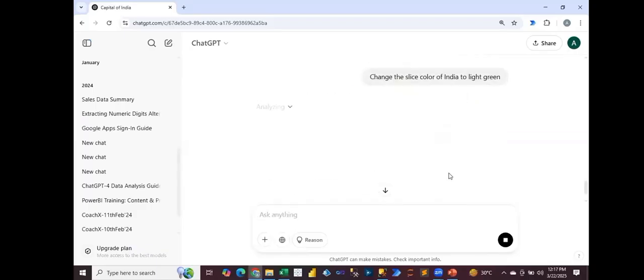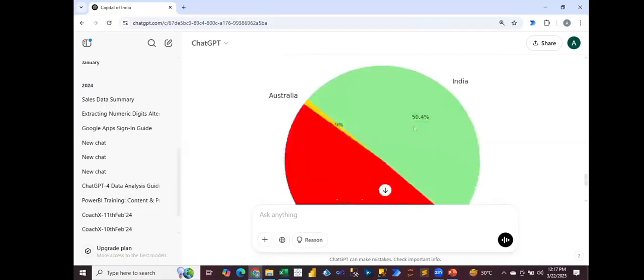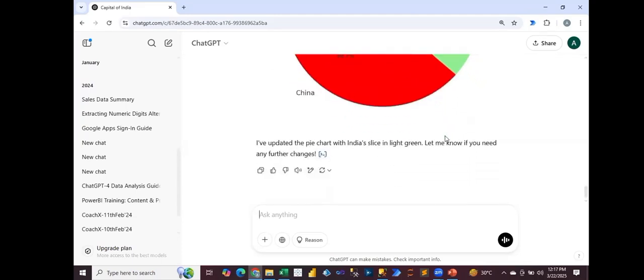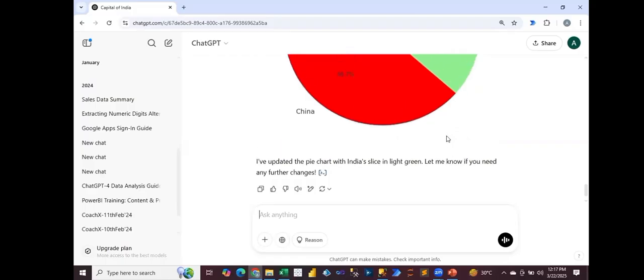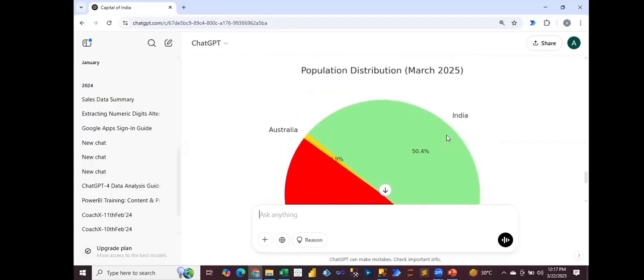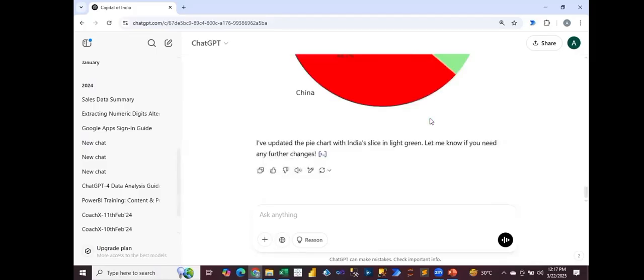Okay, see, look, it is changed to light green, right? See, simple, very normal questions we are asking and we are getting the output here, right? This complete image or chart you can copy and paste anywhere, wherever you want.